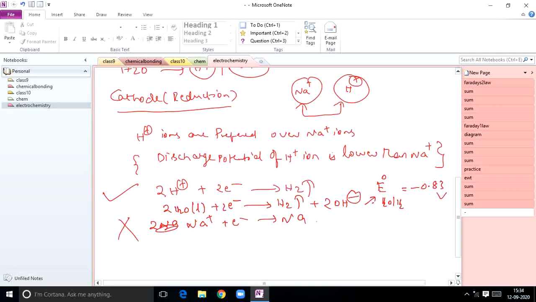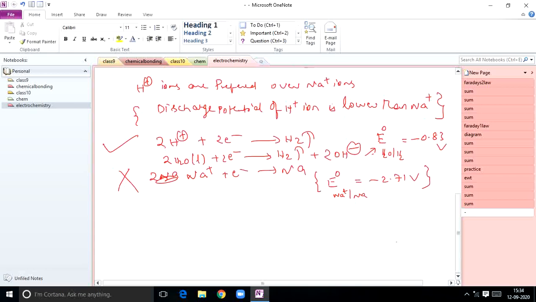But for sodium, for the reaction Na plus converts to Na, the electrode potential value was found to be minus 2.71 volts. So from this electrode potential data, these are reduction potential values.